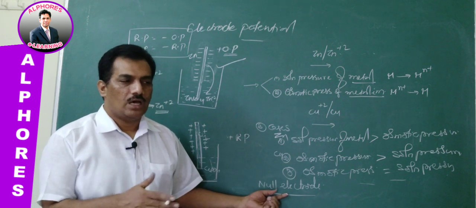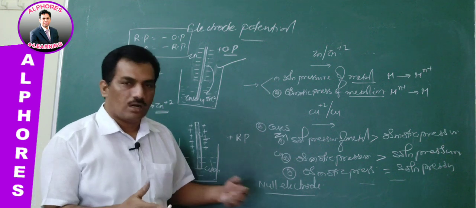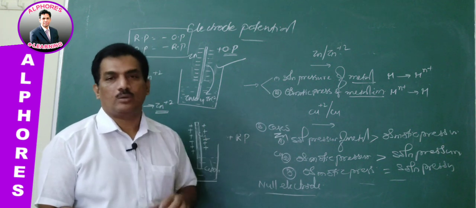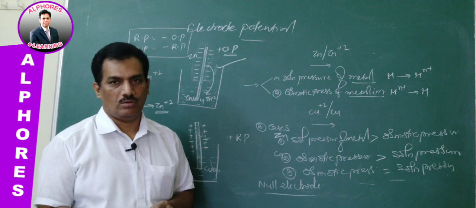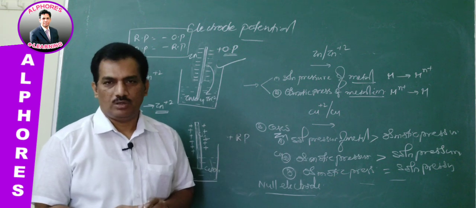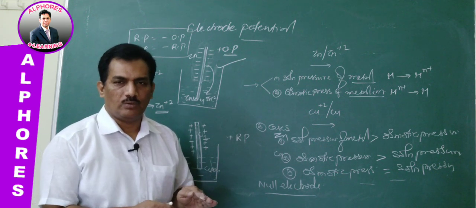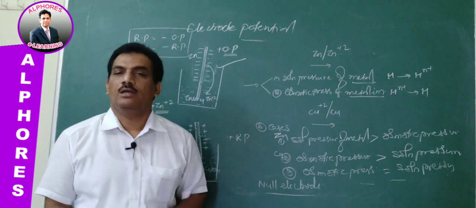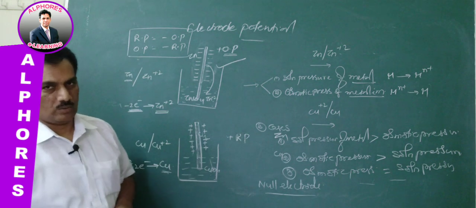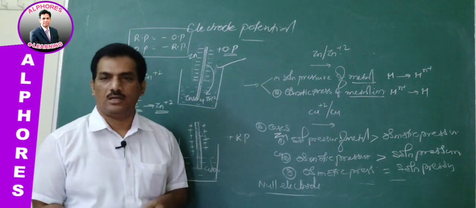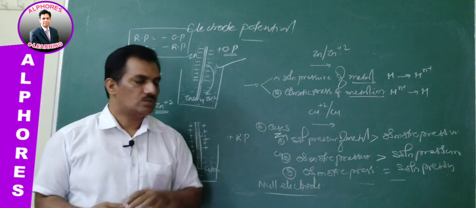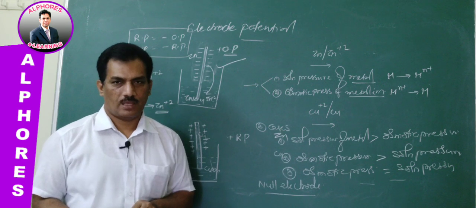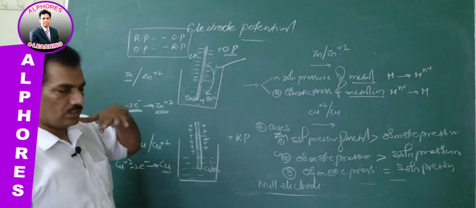Mostly we are going to discuss hydrogen, and hydrogen electrode potential is taken as 0, but actually it is not 0. It is very close, but it is taken as 0. That's why we can say the null electrode is the hydrogen electrode, one of the best examples for a null electrode where osmotic and solution pressures become equal. Clear? That is about today's discussion.